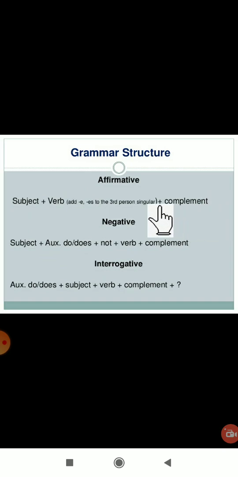In the negative, as I told, we first add the subject, then the auxiliary verb, do or does, then not, because negative is there, then the verb, and then whatever other words are there. And when we want to make a question, an interrogative sentence, we use the auxiliary verb first, do or does, then the subject, then the verb, then whatever object is there, and then we also give a question mark.